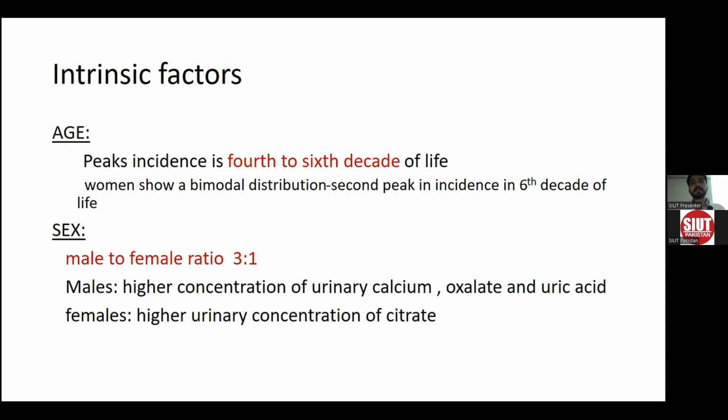Males have higher concentrations of urinary calcium, oxalate, and uric acid because of the effect of testosterone, which causes increased production of oxalate from the hepatocytes. While females have high urinary concentration of citrate because of the protective effect of estrogens, that's why they have a lower incidence of stone compared to males in premenopausal age.